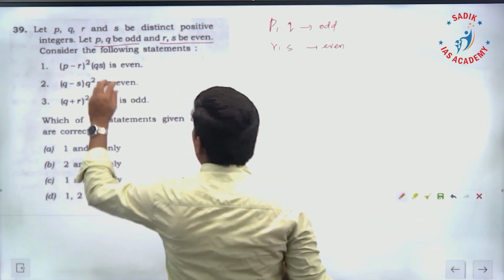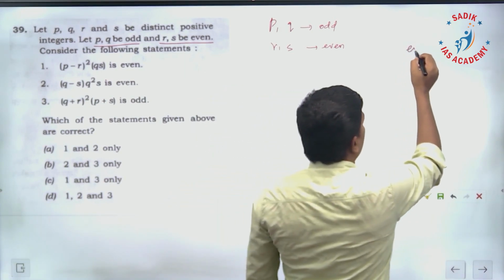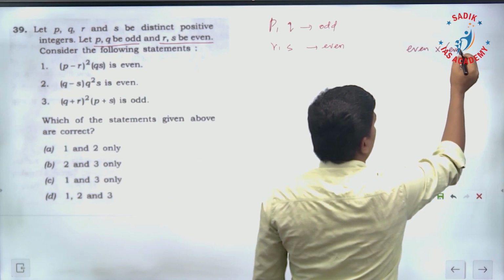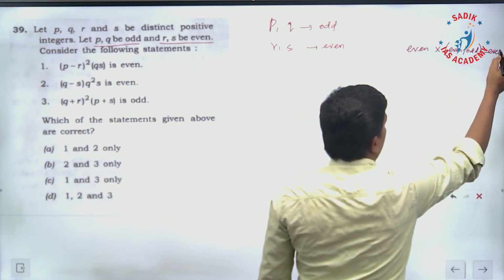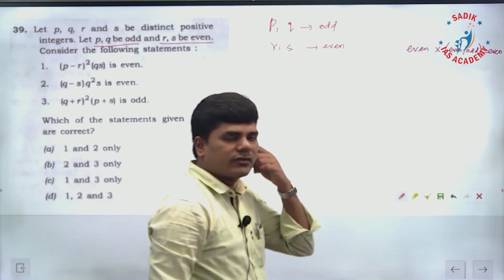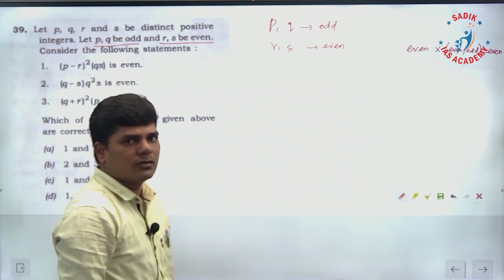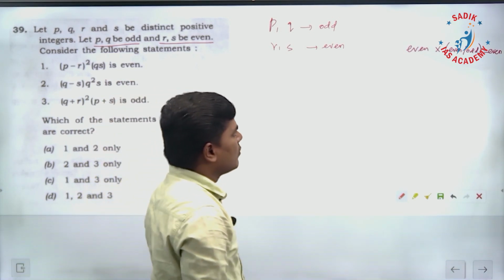And before going for this, you must know that an even number, you multiply with whether it is an even number or odd number, the answer is always an even number. For example, if you multiply 2 with any number, 2 is an even number, odd or even, it is going to be an even number only.